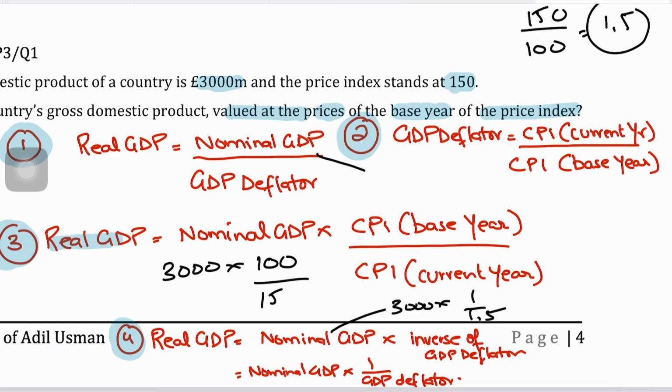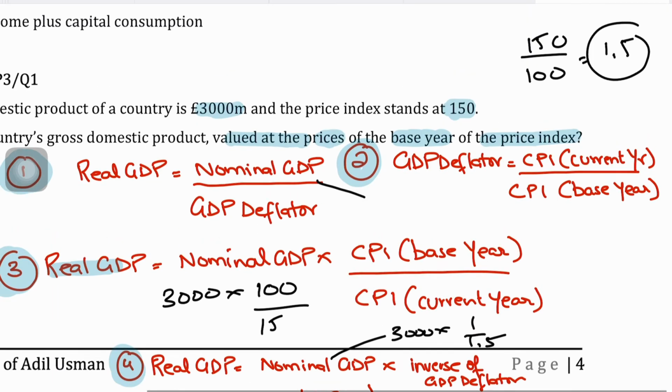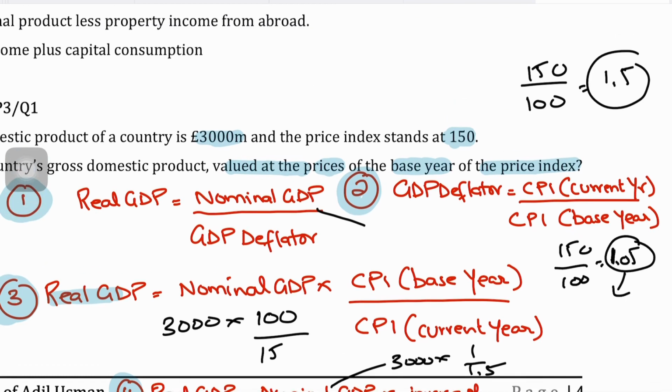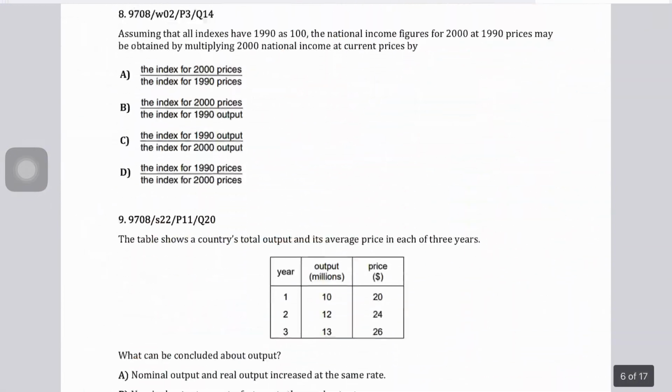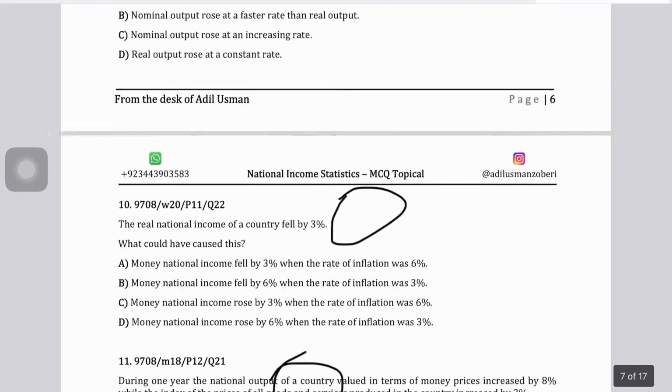if we divide CPI of current year by CPI of base year, so for example, if the CPI of current year was 150 over 100, we get 1.05. But 1.05 with the GDP deflator could also be expressed as an index. That is, we could say 105, right? And a GDP deflator value of 1.02 could be expressed as an index as well. We could say 102, right?